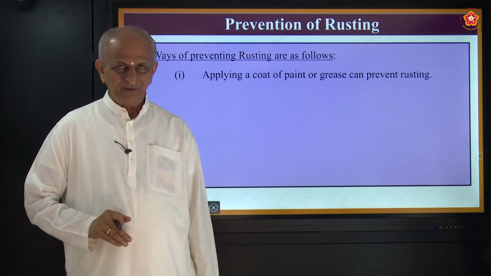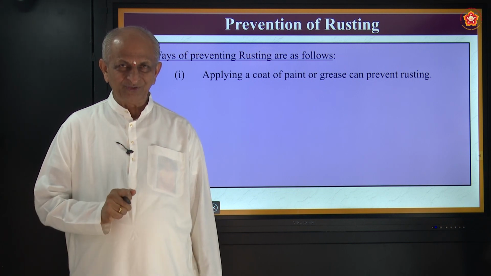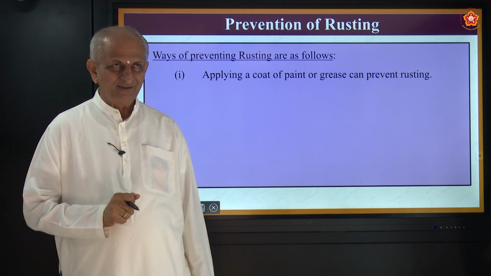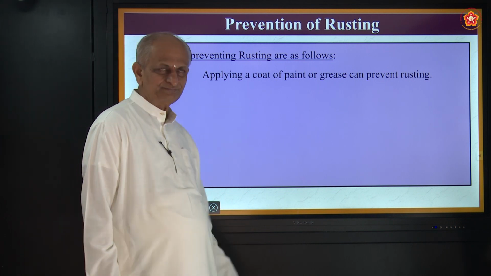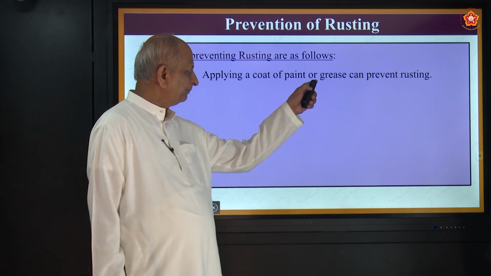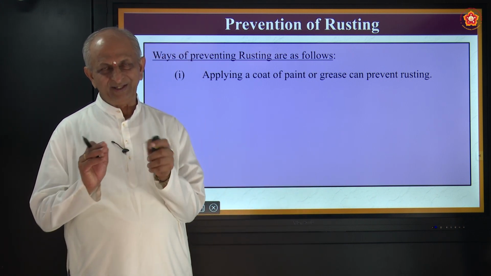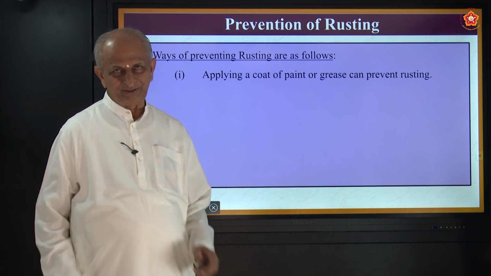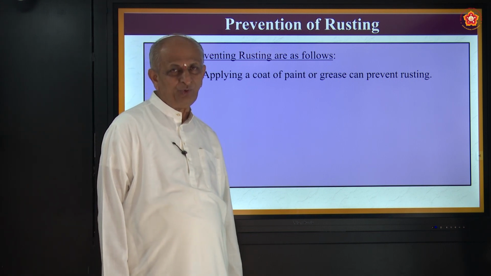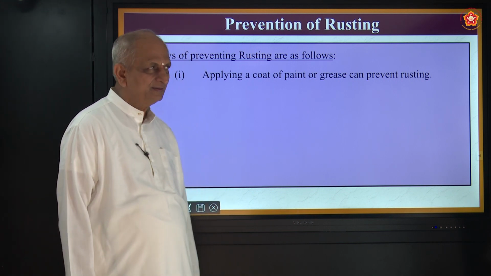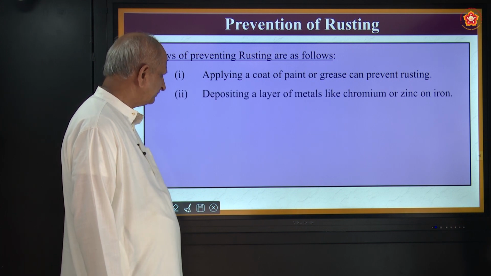Why paint the windows and the rods? Just to avoid rusting. Another way is putting grease. Whenever there are iron materials, they put grease on them. What does grease do? It will avoid the rusting.